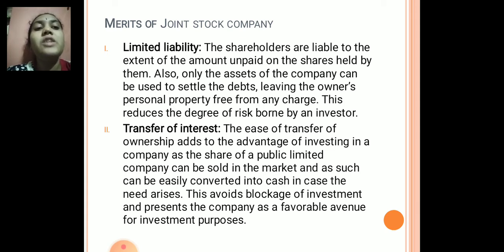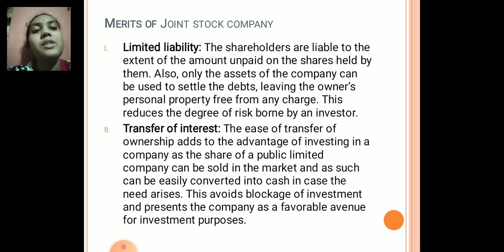If a person wants money, he can freely transfer. So this is not blocking the investment. So people get attracted towards such companies where there is free transferability of their ownership.